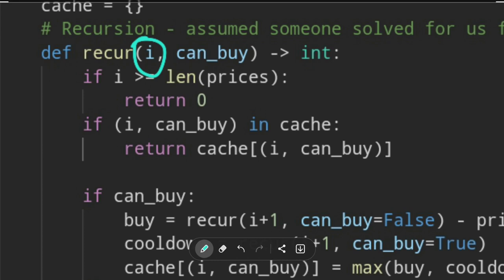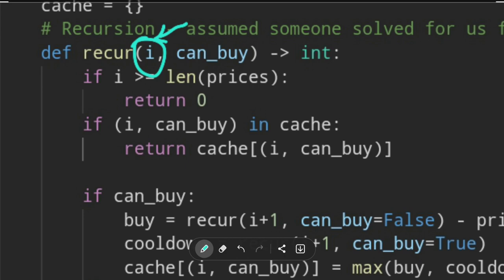Okay, I'm telling the recursion, of course the recursion would need to work on a sub-problem. In an array, what is a sub-problem? Start in an array, especially in an array of days, where you have day 1, day 2, day 3, what would be a sub-problem? Solve from day 3 and on. So here we say from which day do we want the recursion to solve us the problem.